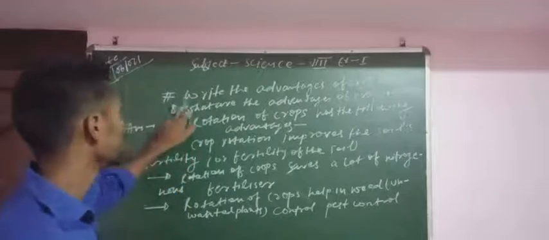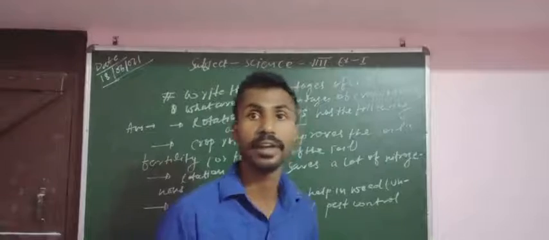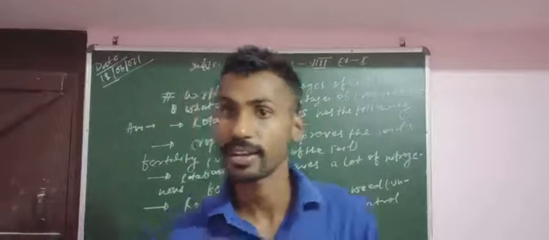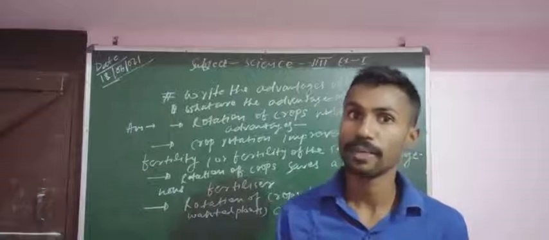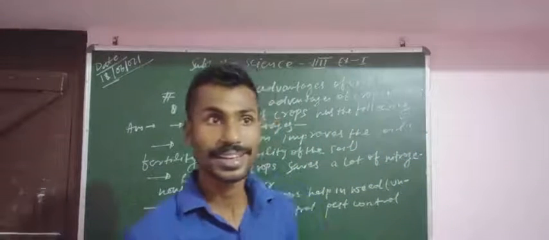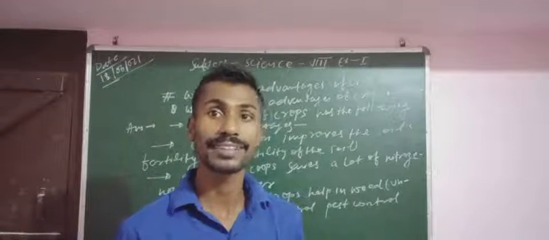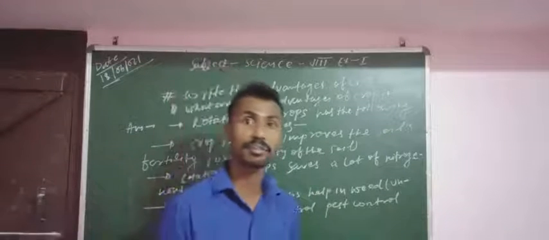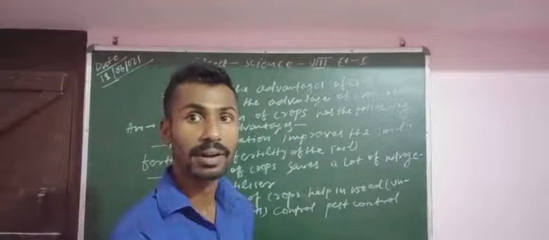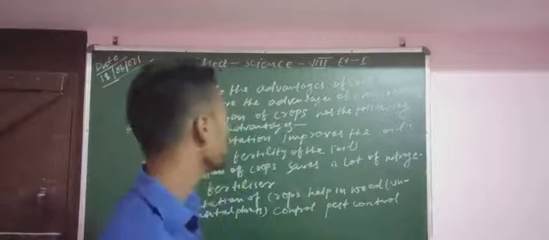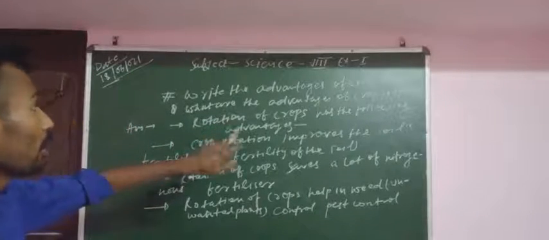Next point is to write the advantages of crop rotation. That means through crop rotation, what benefits will we get in agriculture? If we grow different kinds of crops in the same field or same soil, what kinds of advantages can we see?